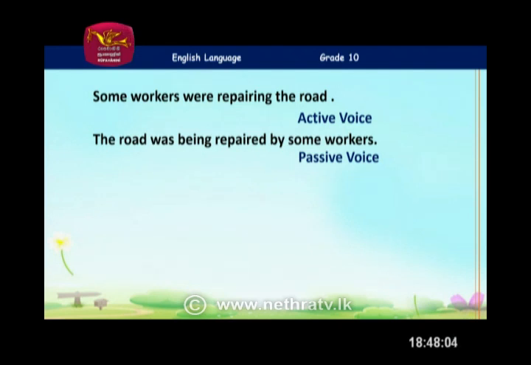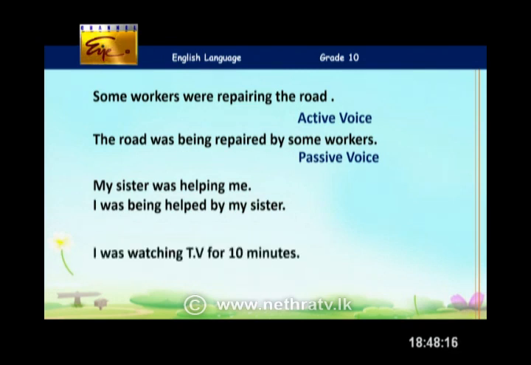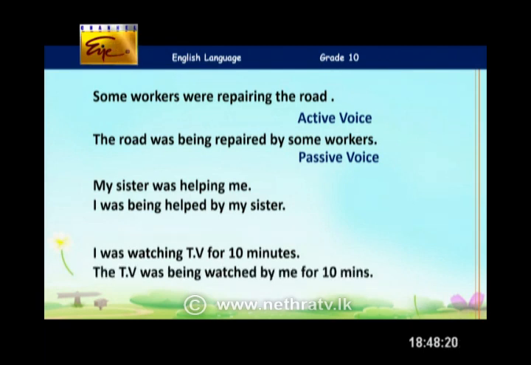Because the road is singular, you're using was there. I hope our children understood the same point. And my sister was helping me. What happens in passive voice? It has to be: I was being helped by my sister. Correct. And I was watching TV for 10 minutes. The TV was being watched by me for 10 minutes. Correct. So you were doing it in the past tense.